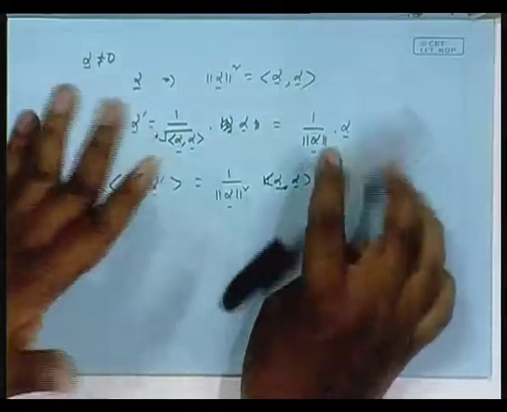So, very simple. You find the norm square of a vector, take the positive square root, call it norm, just divide the vector by the norm. The resulting vector is nothing but the original vector, just scaled down, so that your norm is 1.